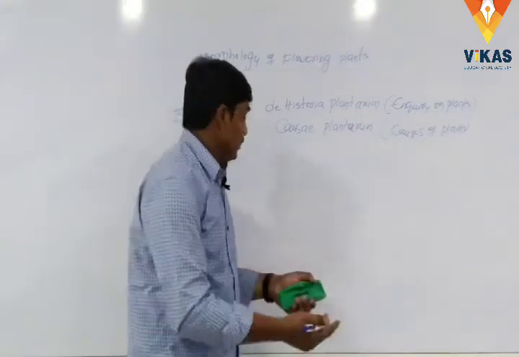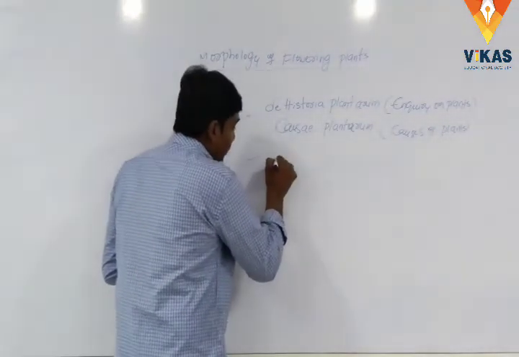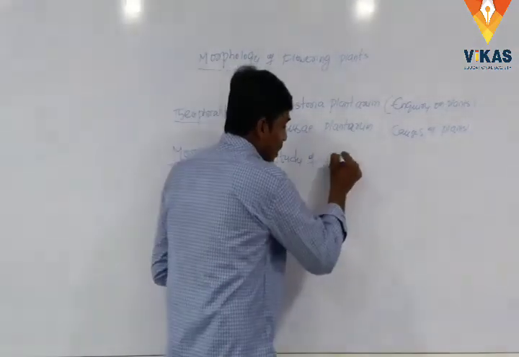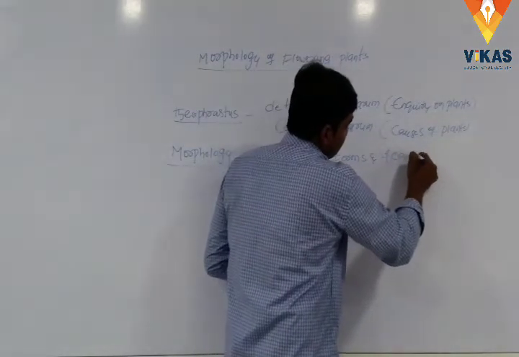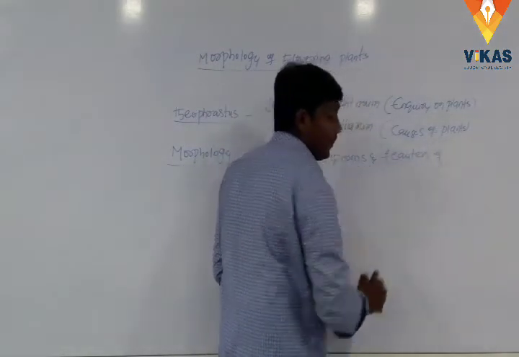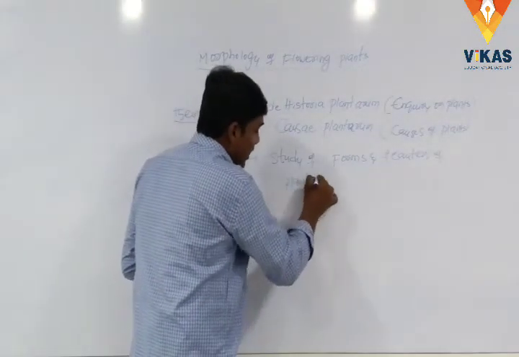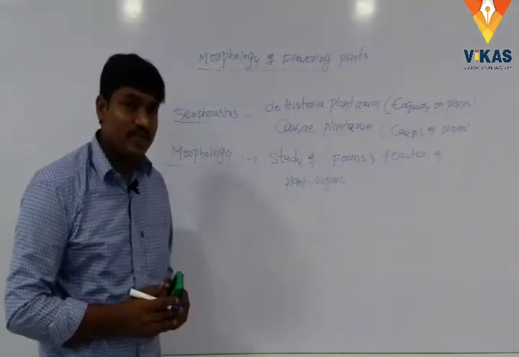And here we give a definition. Morphology is a study of forms and features of plant organs. Which type of organs?